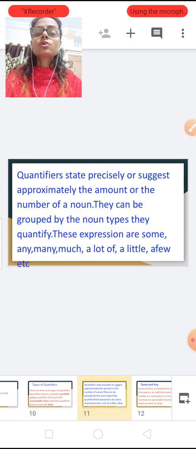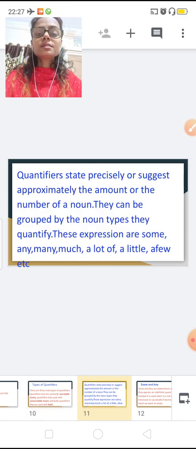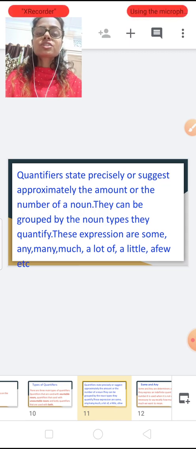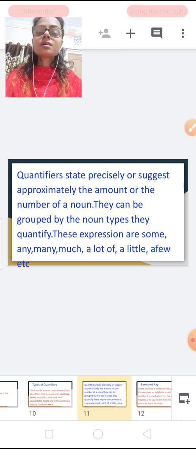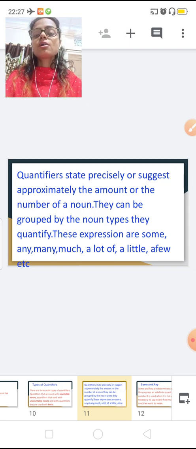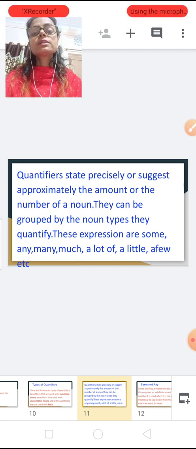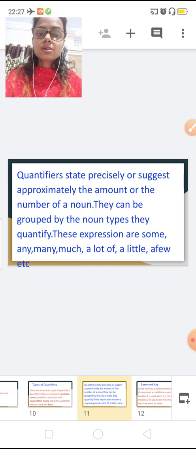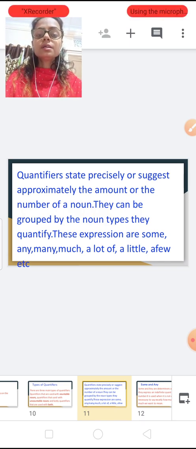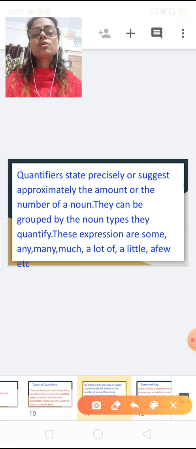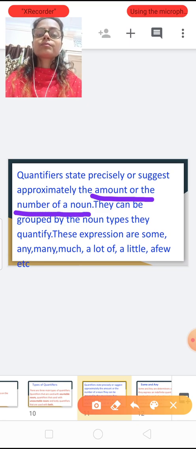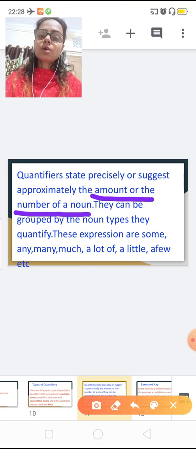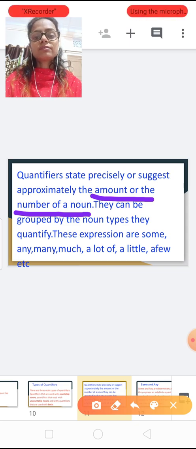Now, quantifiers state precisely or suggest approximately the amount or number of a noun. This is the definition which makes your idea of the quantifier clearer. So, quantifiers state precisely or suggest approximately the amount or number of a noun. Here again, amount or number of a noun.